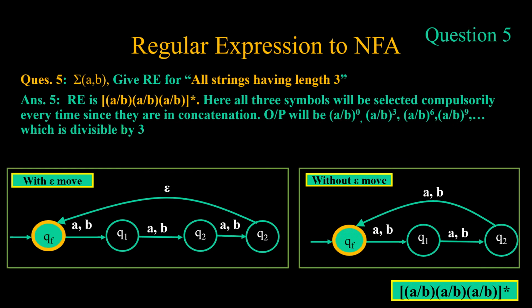Then comes all strings having length 3. We discussed that it will be (a|b)(a|b)(a|b) in concatenation, because the minimum length string which has to be accepted is 3. So there are two ways in which we can design this, with epsilon move and without epsilon move. a|b, a|b, a|b, and then when we move to the final state, we move through an epsilon move. On the other hand, we have two states corresponding to a|b, and the third state is moving back from Q2 to QF.